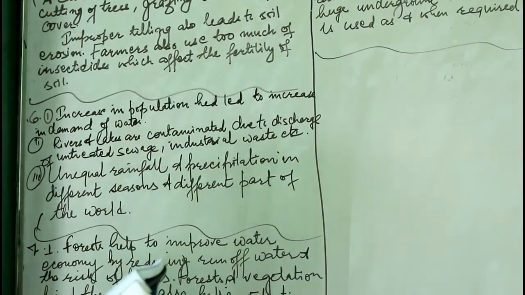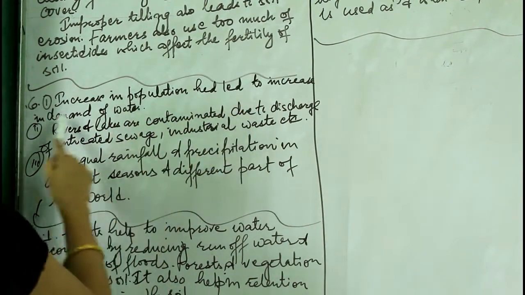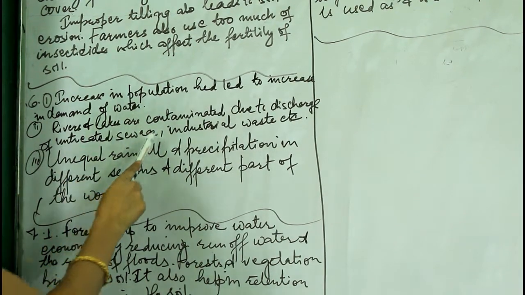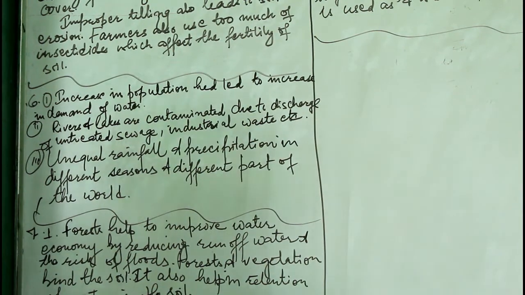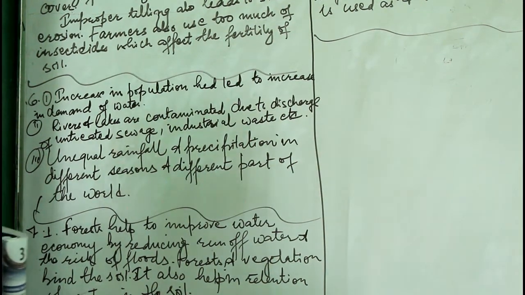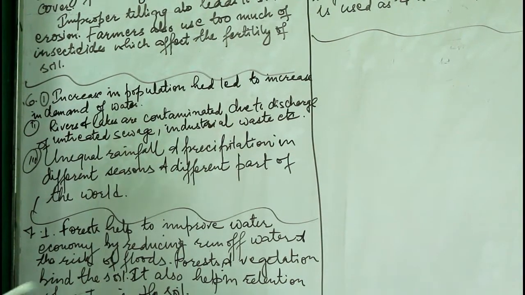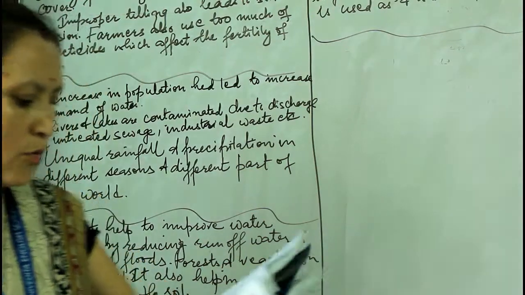Question number 6: give reasons for the shortage of water. Increase in population has led to an increase in demand for water. Number 2, rivers and lakes are contaminated due to discharge of industrial waste and especially sewage. And unequal rainfall and precipitation in different seasons and different parts of the world. So these are a few reasons for the shortage of water.